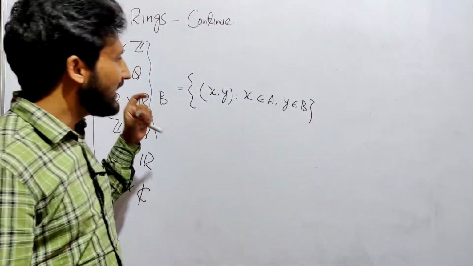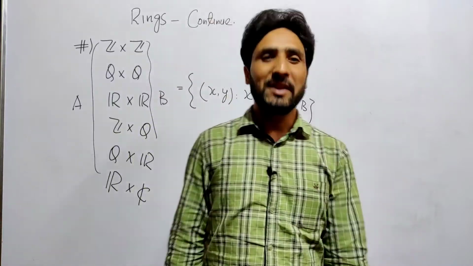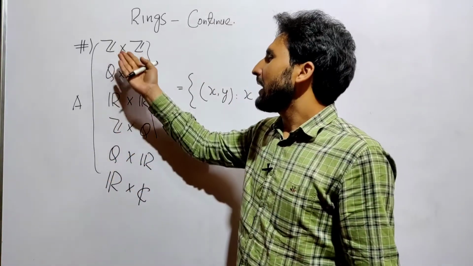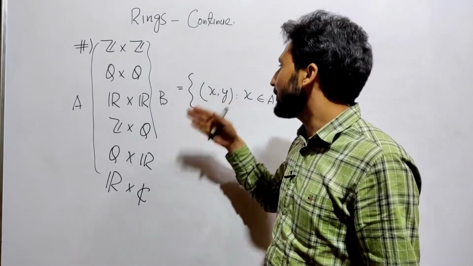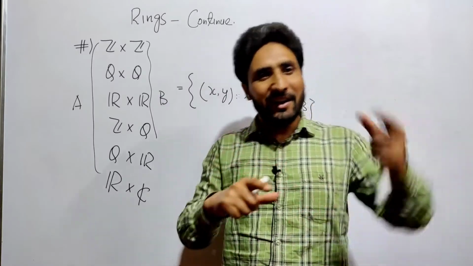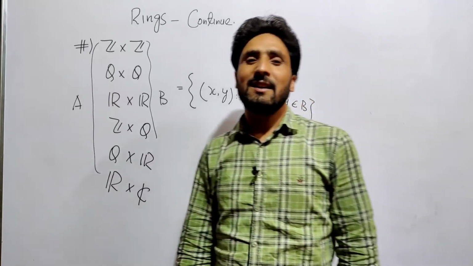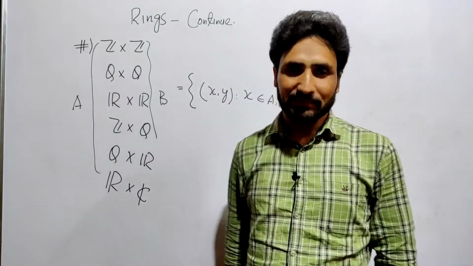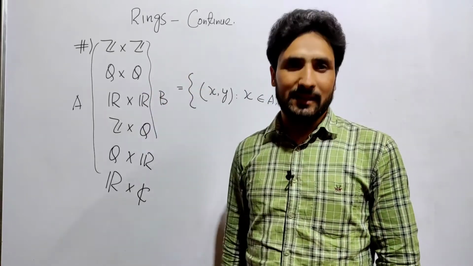And you can easily prove that these are all commutative rings. Why? Because you take elements (x1, y1) and (x2, y2), multiply them one way and then the other way, and the answer will be the same. So these are all commutative rings.